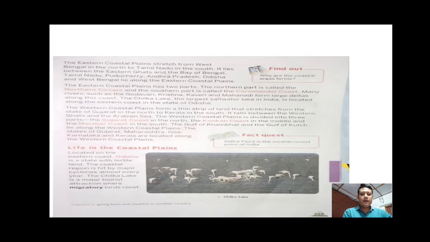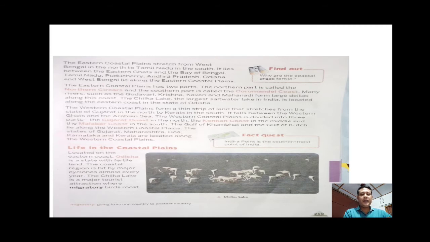People come here for meditation. And Matri Mandir is also a famous place in Puducherry, where integral yoga, a classical yoga, is practiced.